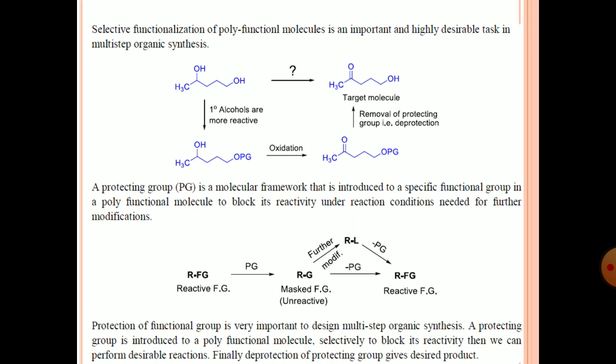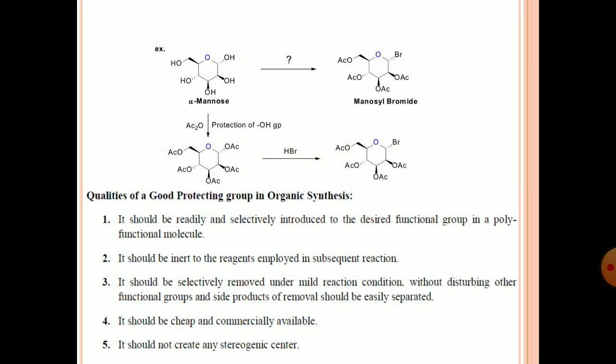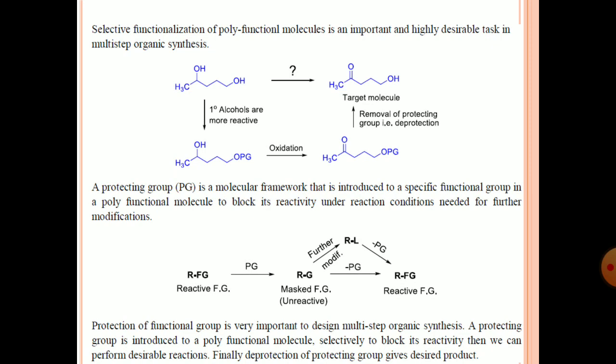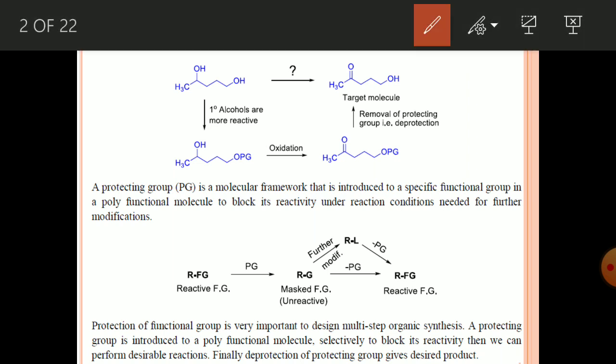Selective functionalization of polyfunctional molecules is an important and highly desirable task in multi-step organic synthesis. So here is one example. This compound has a primary alcohol as well as a secondary alcohol. If you want to oxidize selectively the secondary alcohol, it's very difficult to get this target molecule, because any oxidizing agent will oxidize both secondary and primary alcohol to the corresponding carbonyl compound.